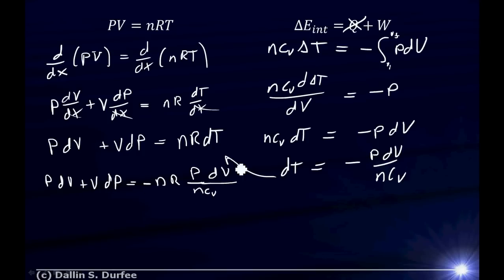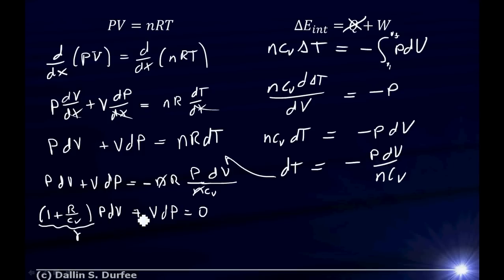Now I'm going to combine some terms here. I've got a P dV here and I've got a P dV here, and these n's cancel out. I'm going to take this over to the other side, and I get 1 plus R over Cv, times P dV, plus V dP equals 0. Okay, we're starting to get somewhere. This is just a constant. I'm going to call that gamma to make life simple. So I've just got gamma P dV plus V dP equals 0.